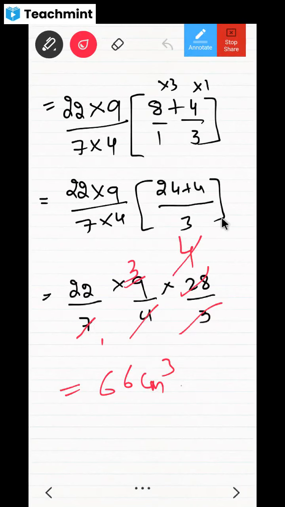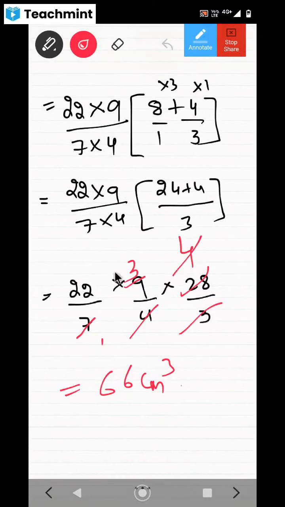Yes, sir. You must have seen the surface areas and volumes chapter is always at the last, I mean, second last or third last. Why is it at the last? Because they want to check all your algebraic skills, all your calculative skills. I hope it is clear. Okay, fine. So shall I move forward? Yes, sir.